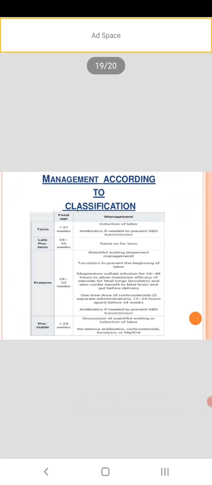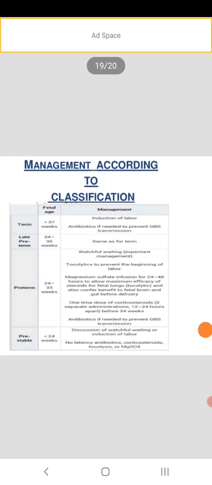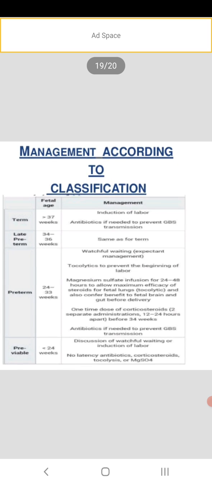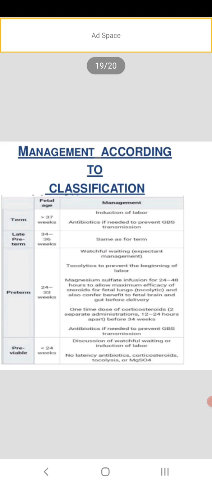Then management classification. In term, that is greater than 37 weeks, we have seen the classification. According to that, for term greater than 37 weeks, management is induction of labor, and antibiotics if needed to prevent GBS (Group B Streptococcus) transmission. Then late preterm, 34 to 36 weeks, same as for the term.